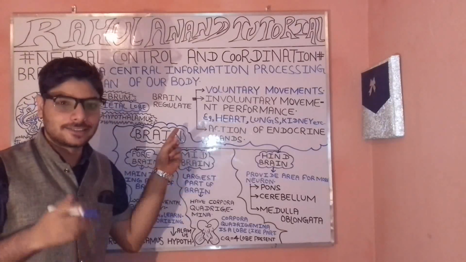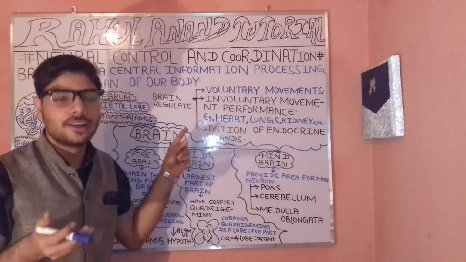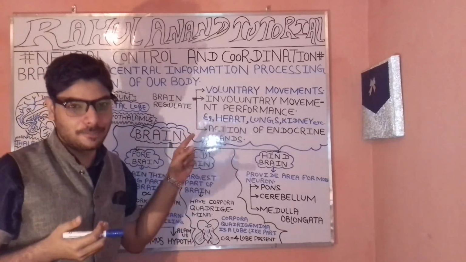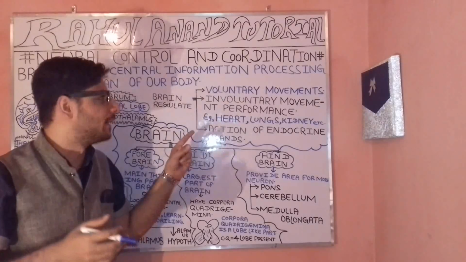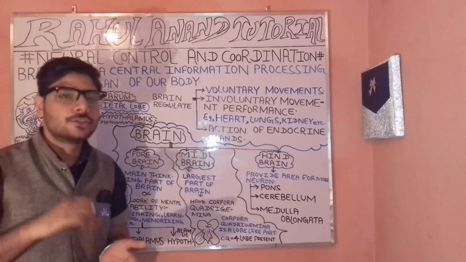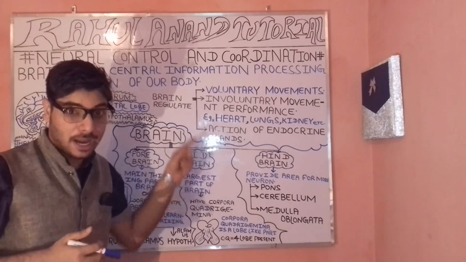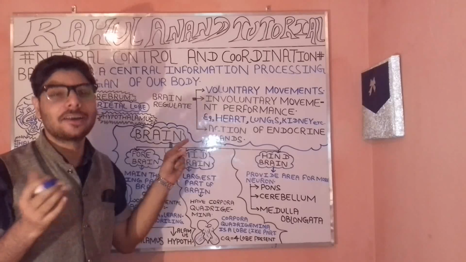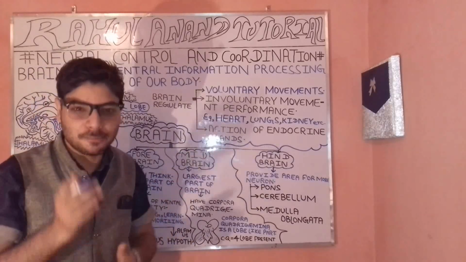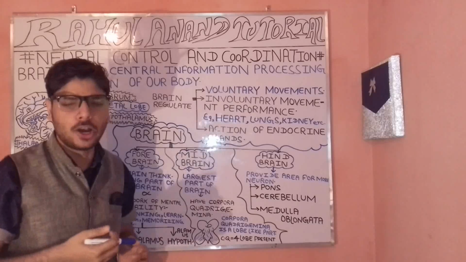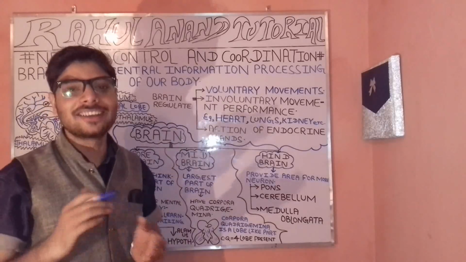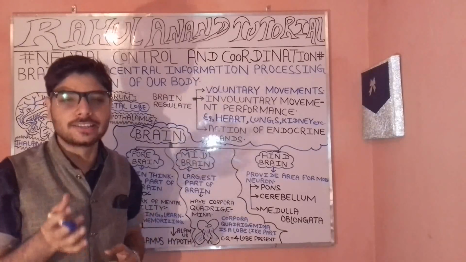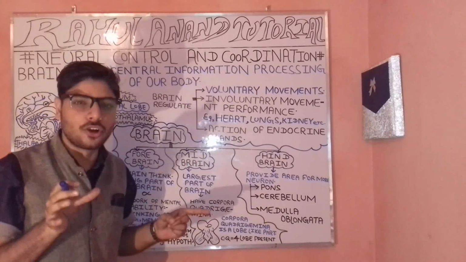So our brain is the central information processing organ of our body. Our brain has different types of roles in regulation. It is particularly responsible for regulating voluntary action, meaning the action which can be controlled by our coordination mechanism or by our thought.